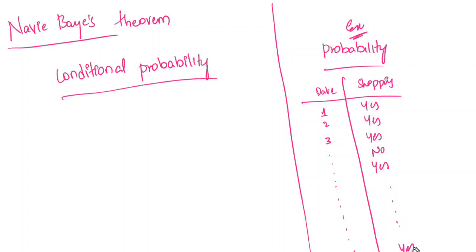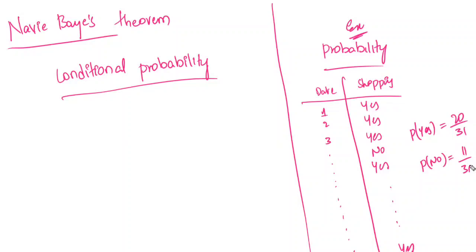Out of these 31 days, how many days have they done shopping? What is the probability of shopping? We are going to see out of 31 days how many days they have done shopping. Generally, 20 days they will do shopping, assume. The probability of not shopping is 11 days. The balance 11 days, they are not going to do shopping; they will take relaxed time.